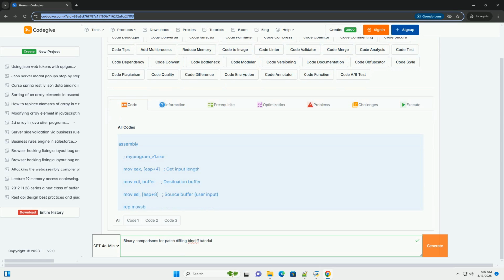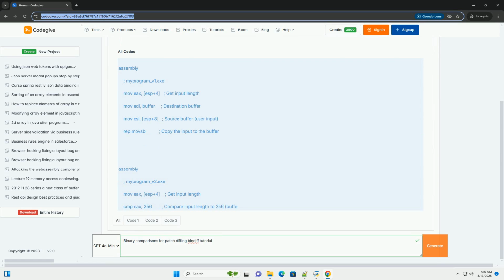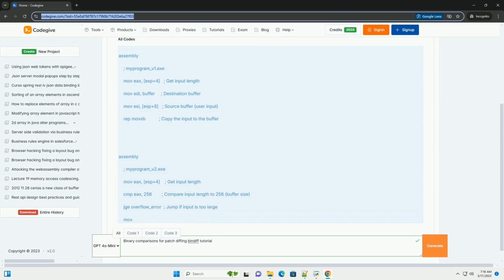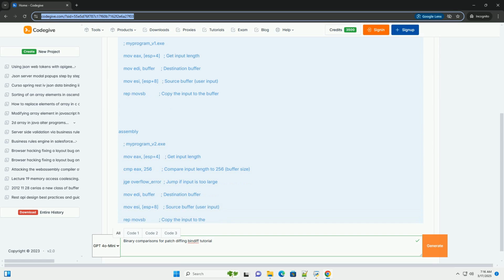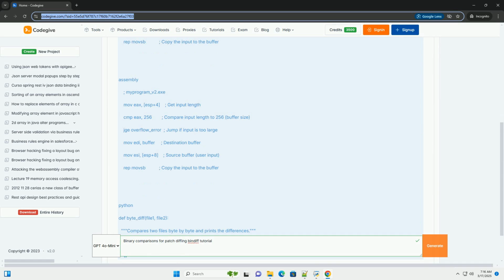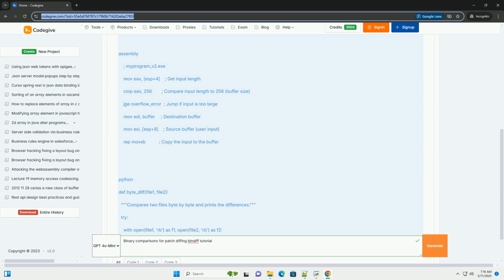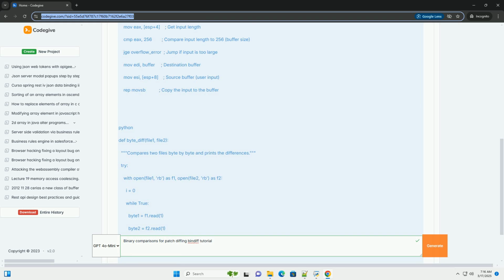OK, let's dive deep into binary comparison for patch diffing using tools like BinDiff. This is a complex topic, but I'll break it down into manageable parts with explanations and code examples, where applicable, as BinDiff's core functionality is visual. Understanding binary patching and diffing.